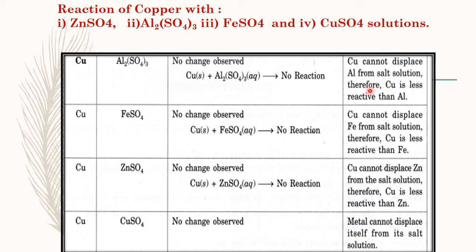So we can conclude that copper is less reactive than aluminum. Likewise, as copper cannot displace iron from the salt solution, therefore we can say copper is less reactive than iron. Copper again cannot displace zinc from the salt solution, therefore copper is less reactive than zinc. And finally, copper metal cannot displace itself, that means Cu2+ ion, from its salt solution.